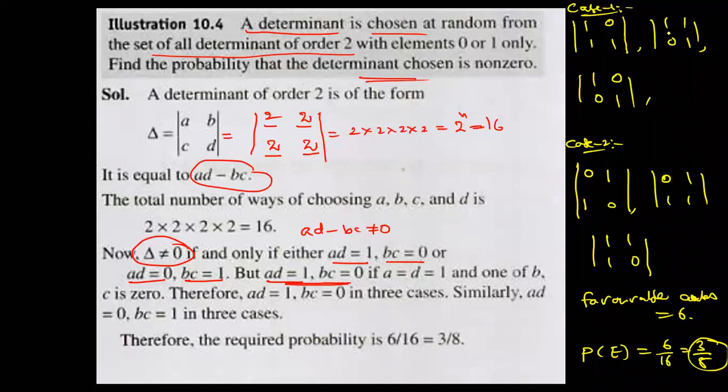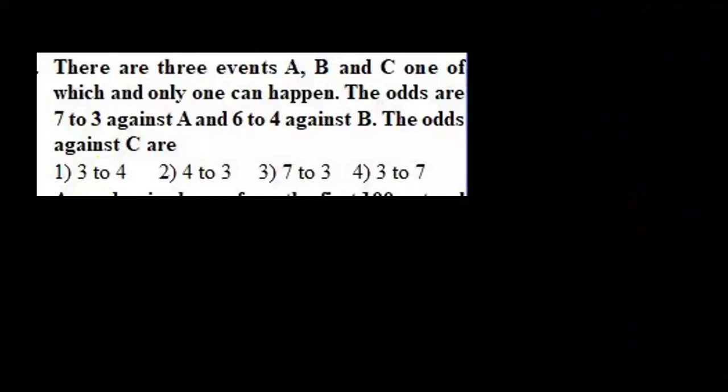Actually, case 1 and case 2 are not required directly. You can write AD is equal to 1 means BC is equal to 0, which means 3 cases, each case like that. Say anyone. This is a good model.